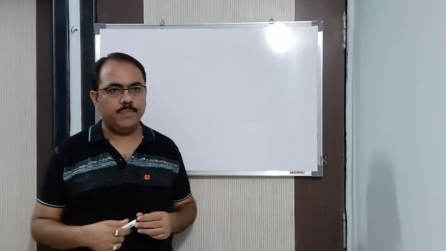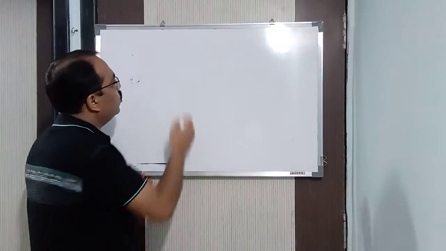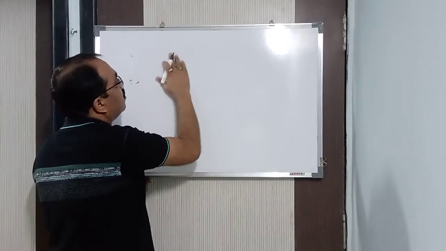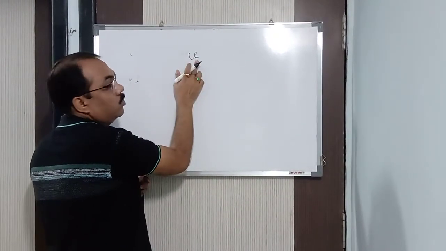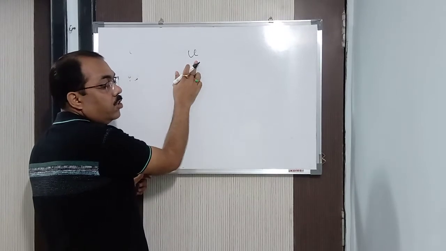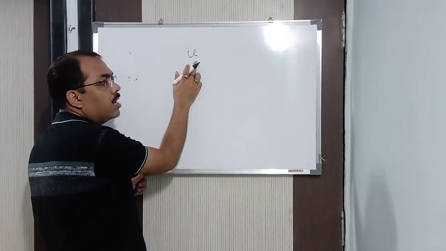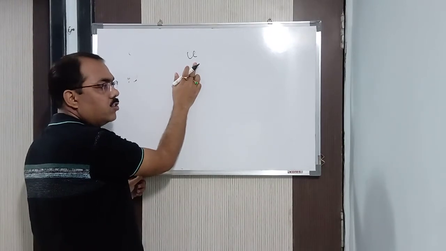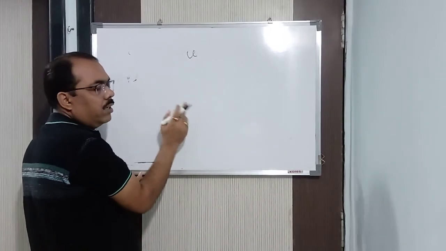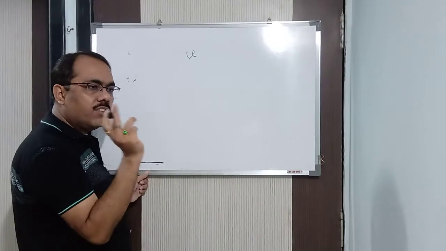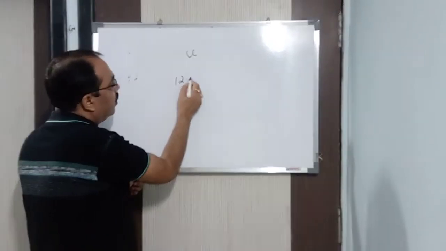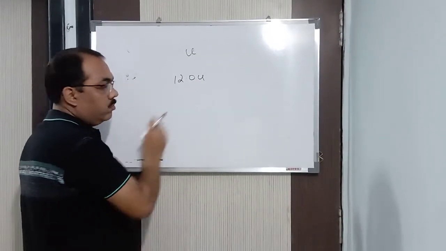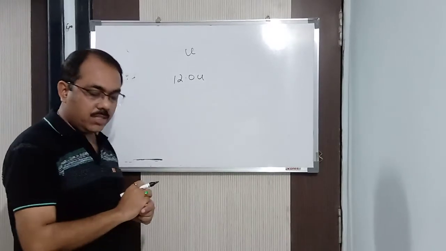What is the unit? It is measured in U. Symbol is U. U stands for Unified Atomic Mass Unit. What is Unified Atomic Mass Unit? For example, if I ask you what is the atomic mass of carbon, you will say 12 U. Unified Atomic Mass Unit.